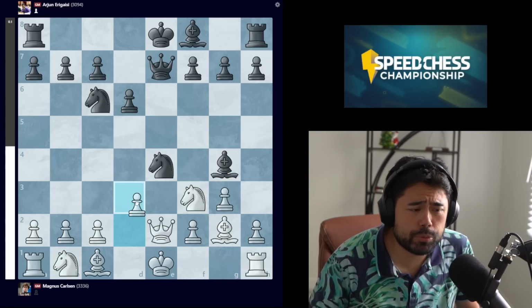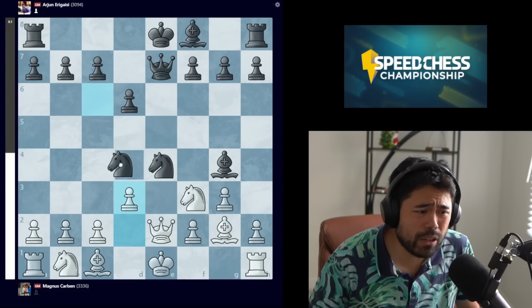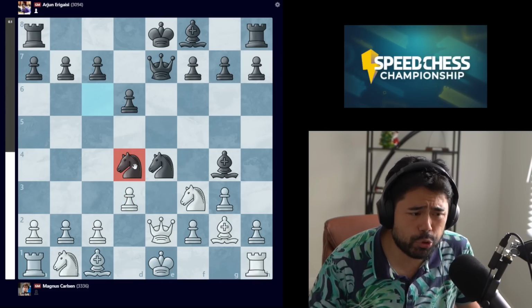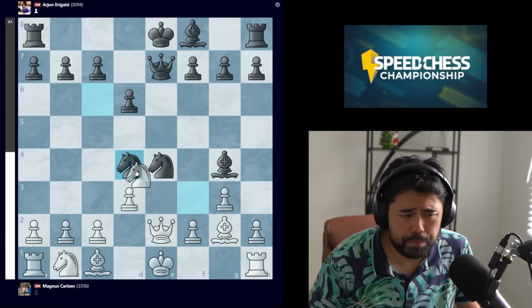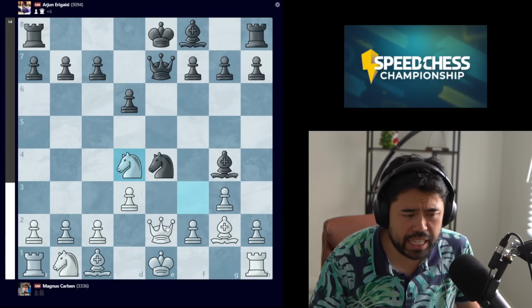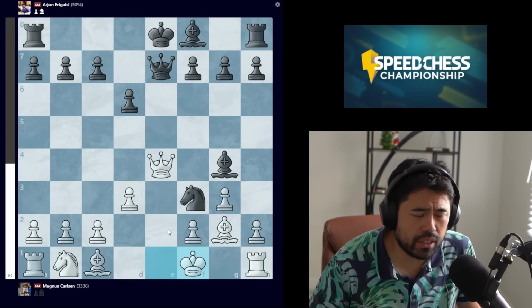So with Arjun playing bishop g4 and Magnus playing d3, this allows Arjun to go for this knight jump to d4 immediately, attacking the queen and the knight. White takes knight, you lose the queen and the game. So queen takes knight, takes on f3 here.